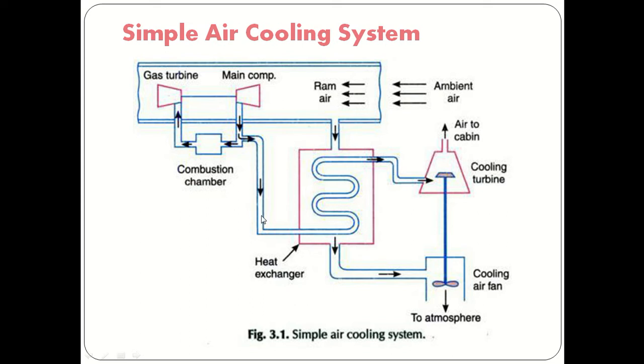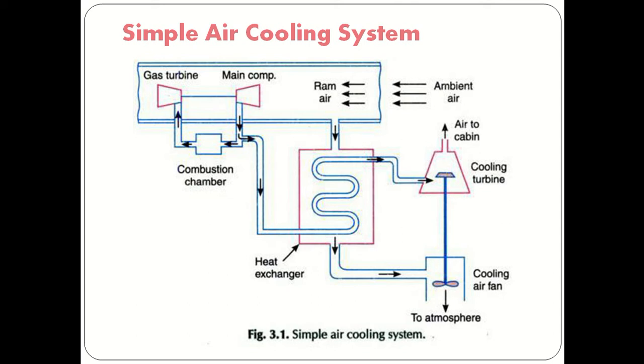So that part, after compression, air is supplied to the heat exchanger. Here we will cool the air by using ram air. We have already taken the ram air here, and out of that total ram air, some part we are using for the cooling of this air, because in the compression, pressure is increased, and along with the pressure, temperature also increases.